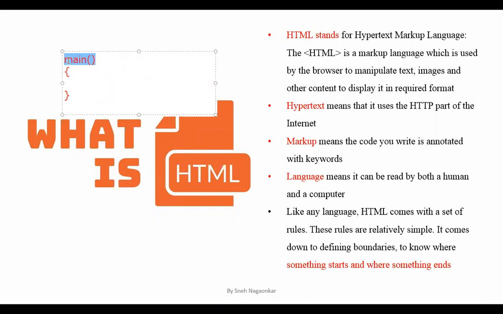So why do we write main in small only, or why do we write these empty brackets? The main function indicates that the execution of every program begins here, right? So why do we take an opening bracket immediately after main? Because it tells us that the contents of the main function should be placed inside this flower bracket. And we use the closing bracket to indicate the end of the code. Do you agree? Okay. In the same way, our HTML also follows one specific, standard format.